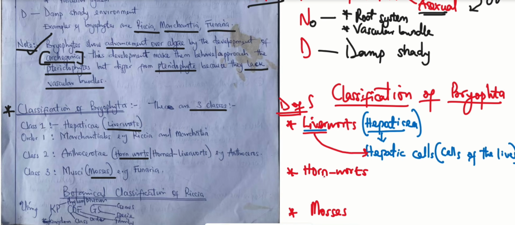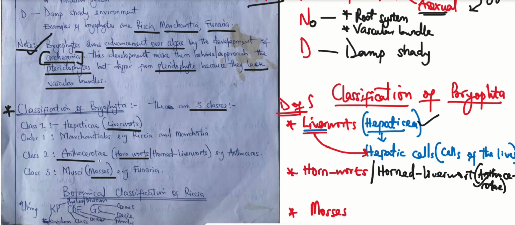Then we have the second class, which is the class hornworts. Hornwort is actually a shortened word; what is actually called is horned liverworts. So when they ask you to write the classification, the first thing you're going to write is Hepaticae. The next thing is Anthocerotae. Every other meaning you want to put after Hepaticae and Anthocerotae should come after writing it, just as it is written in the notes.